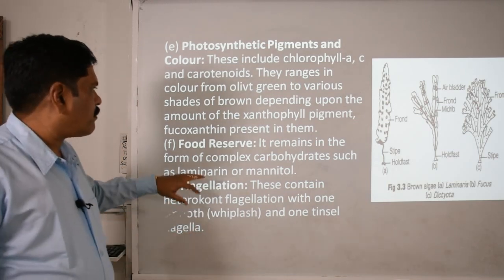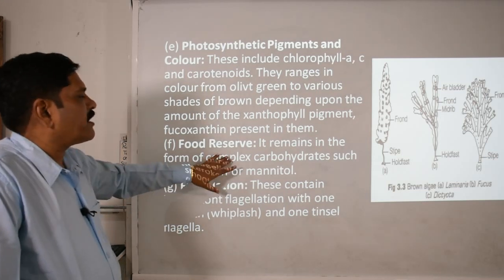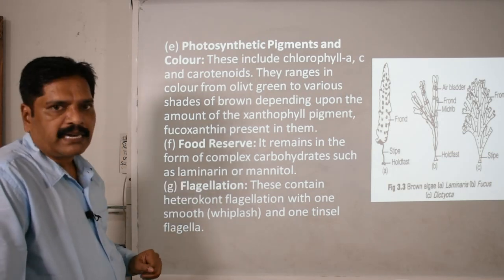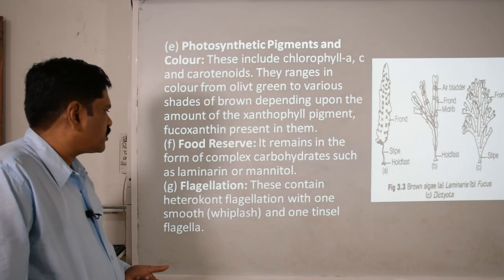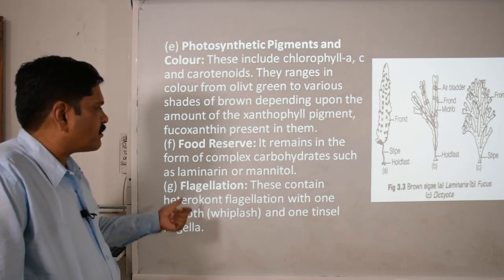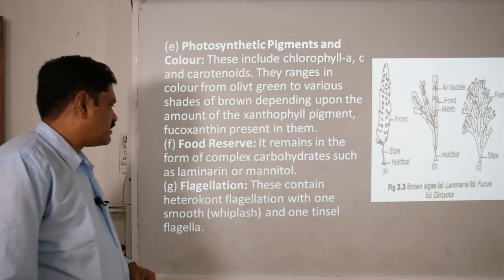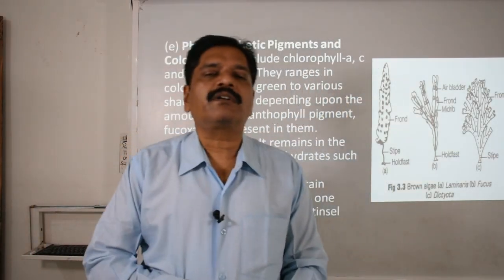Then when we talk about the stored food material, in general they have complex food material like laminarin and mannitol. When we talk about flagellation, they have heterokont flagellation with one smooth and one tinsel flagellum. Remember heterokont. Heterokont means what?